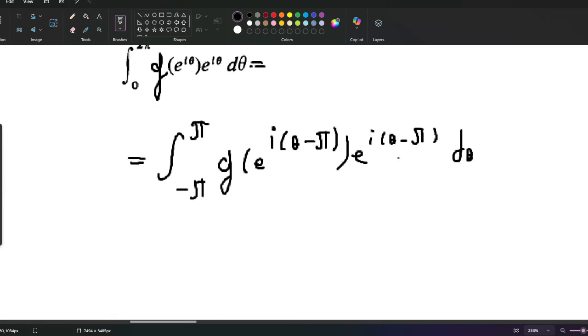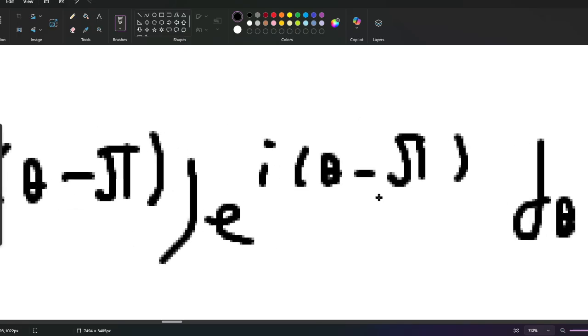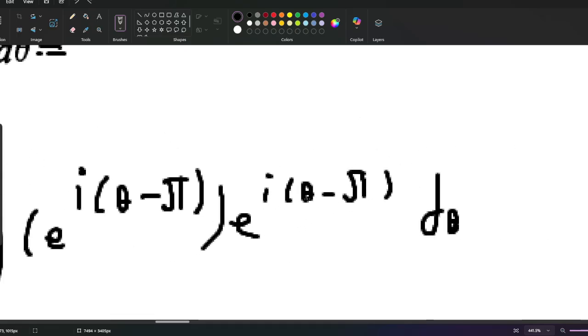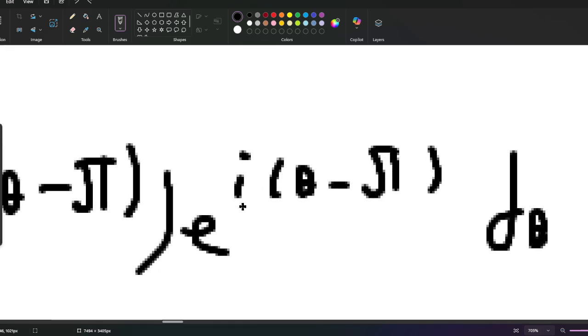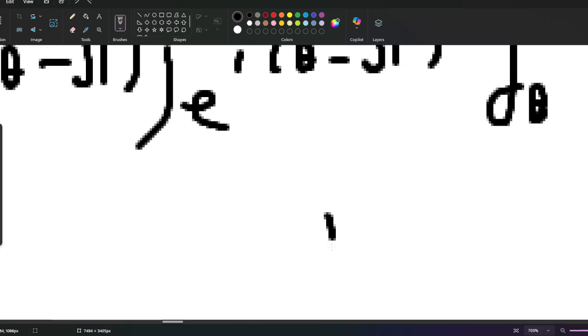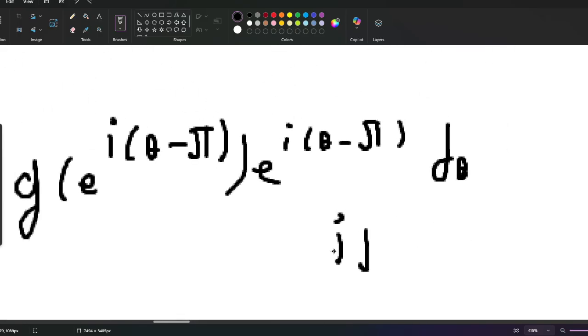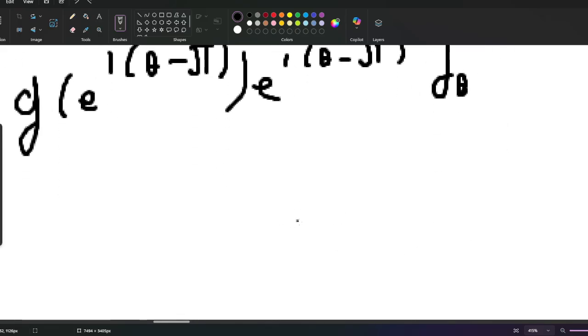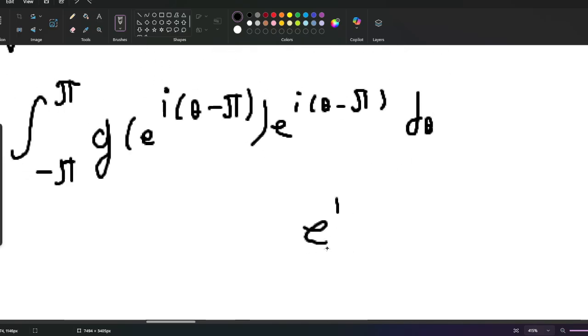Now let's bring all of this stuff out. So we have e to the power i theta minus i pi. We bring it out and divide by e to the power of i pi, and e to the power of i pi is going to be equal to -1,